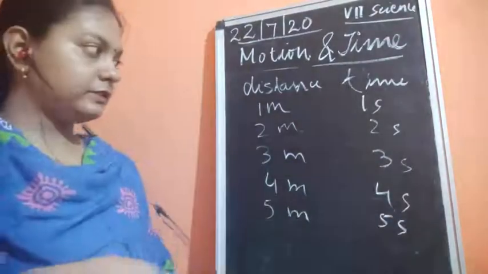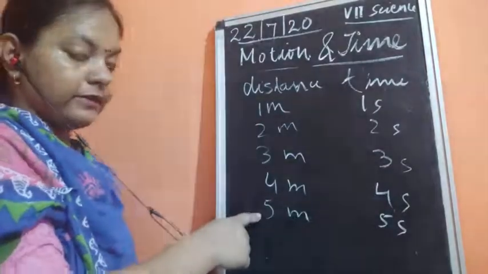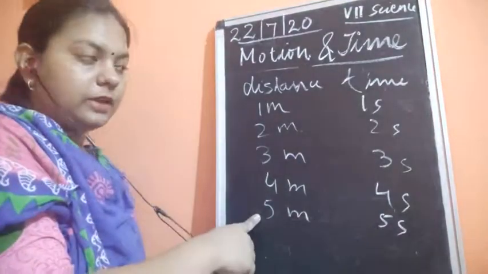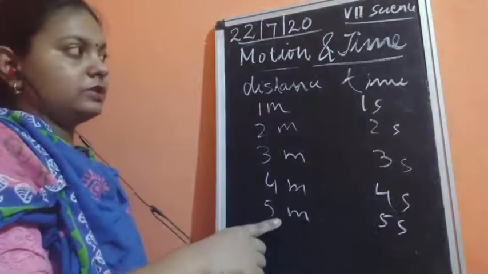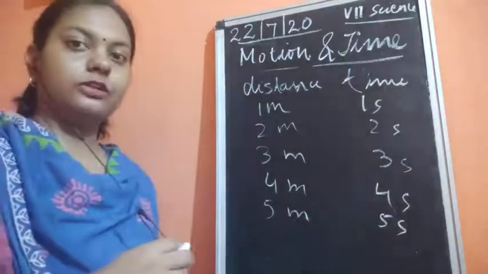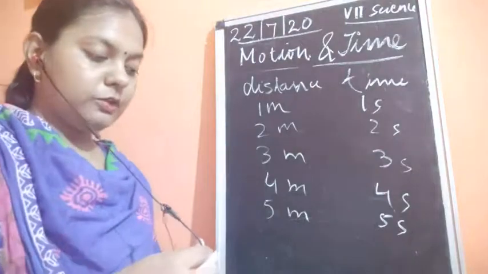So we have these 5 data points, and then we are going to plot a graph. Just quickly copy this down in your fair copy or wherever you are practicing.